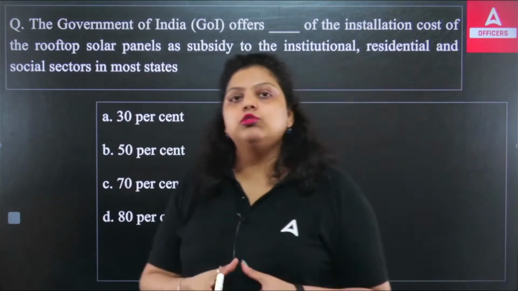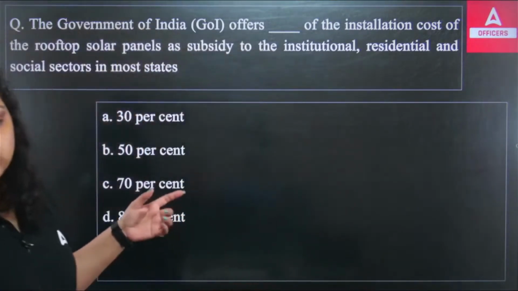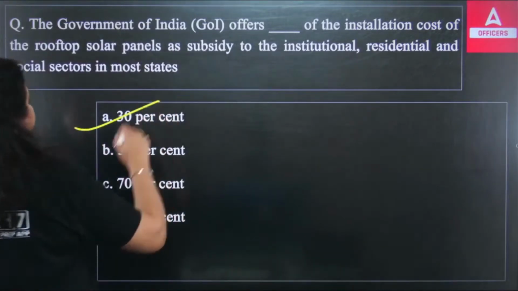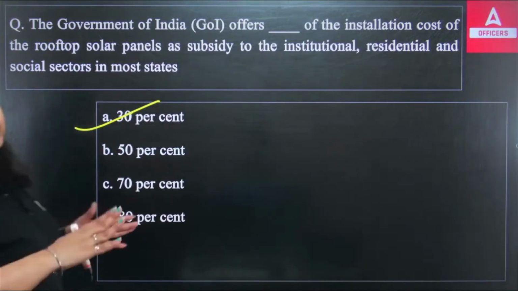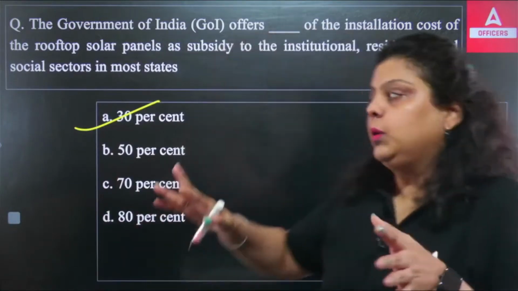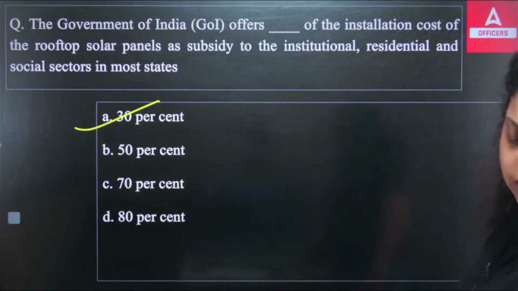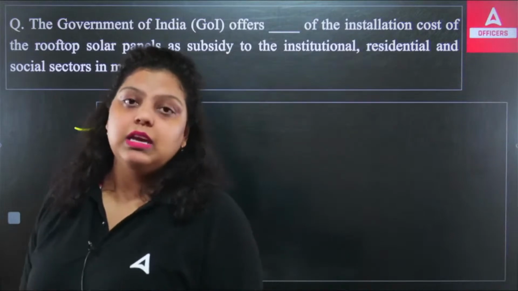If an individual household is covering this particular amount of costing, the government will give a 30% subsidy on that. Let's say the costing is 1 lakh. In that situation, the 30% amount will be taken as a subsidy from the government. It is for most of the states, not all states, but most states will be getting 30% as a subsidy of the costing amount. Clear? So this is for solar rooftop panels. The subsidy will be given by the Government of India.